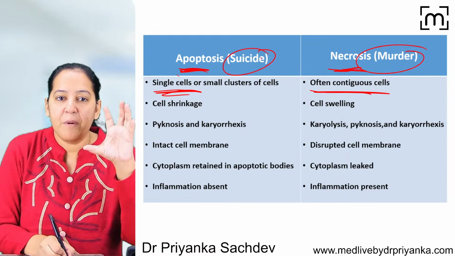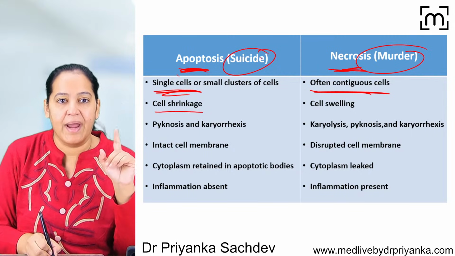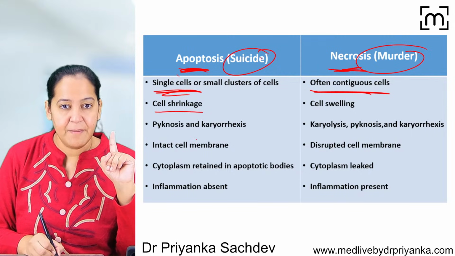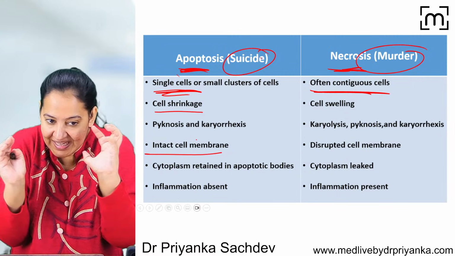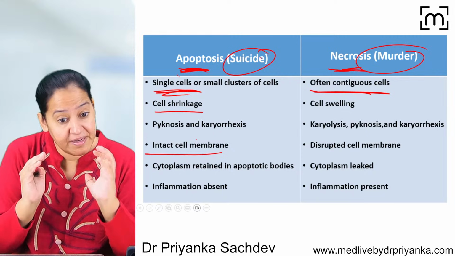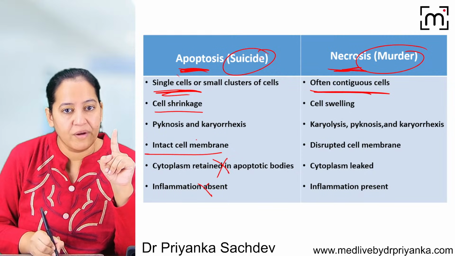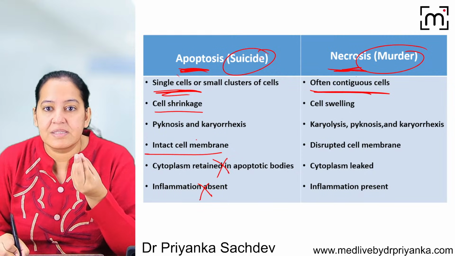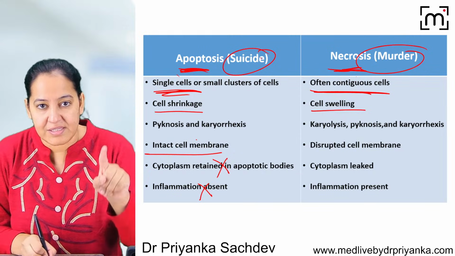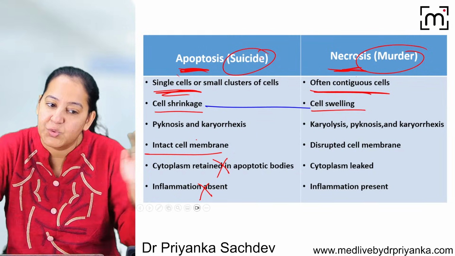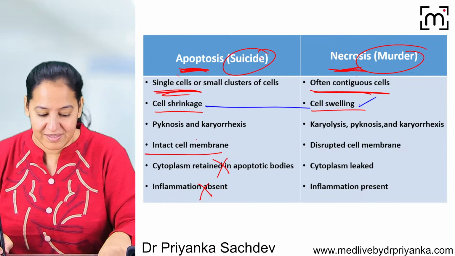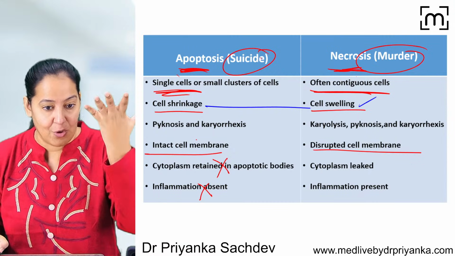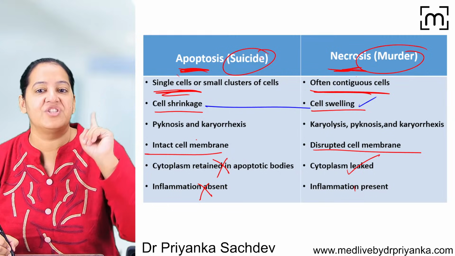First thing. In apoptosis, the cells shrink. That's why the cell membrane is intact. The cell is shrinking, so the cell membrane is intact. No leakage, no inflammation. But in necrosis, the cell will swell. See the contrast. Here the cell is shrinking. Here the cell is swelling. Since the cell is swelling, it will burst out. Since it will burst out, there is leakage, there is inflammation.